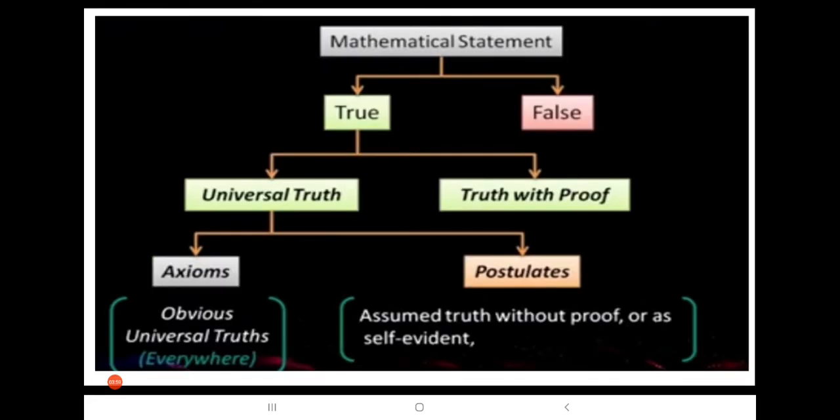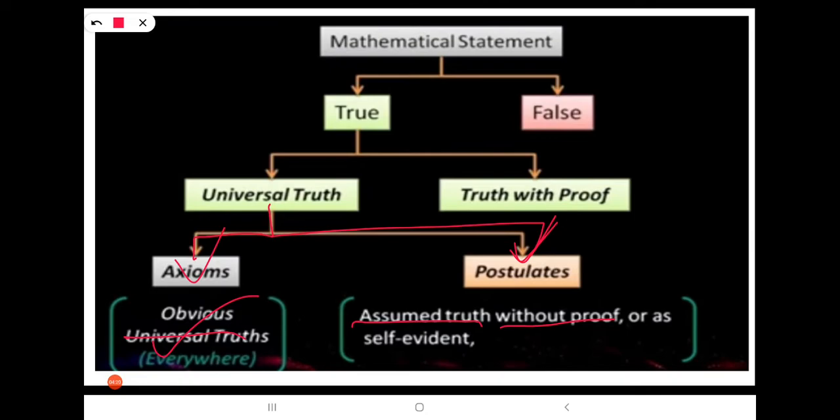Here, universal truths are of two types. One is axiom, another one is postulate. Universal truths are true everywhere, and postulates are assumed truths without proof.